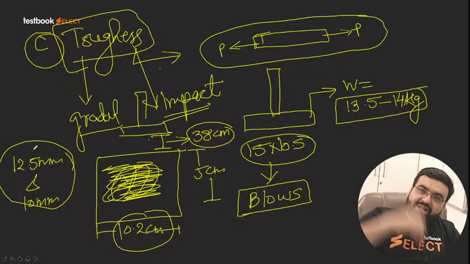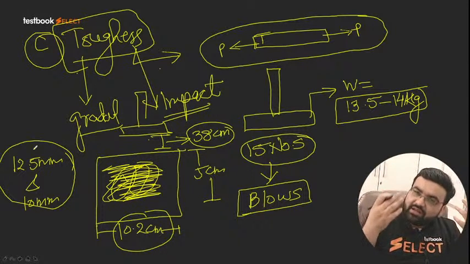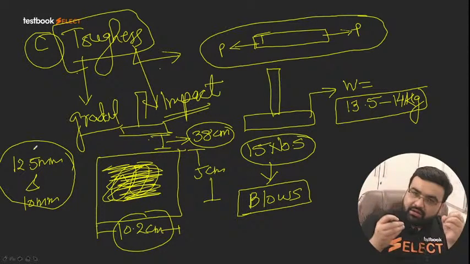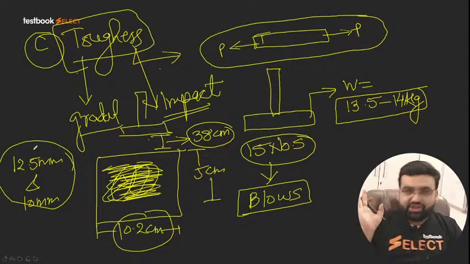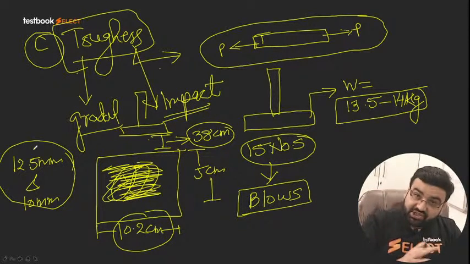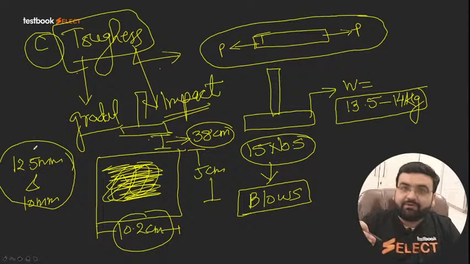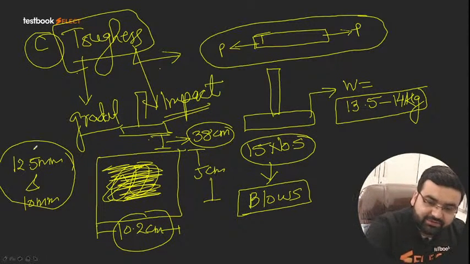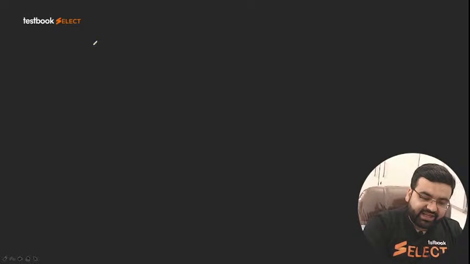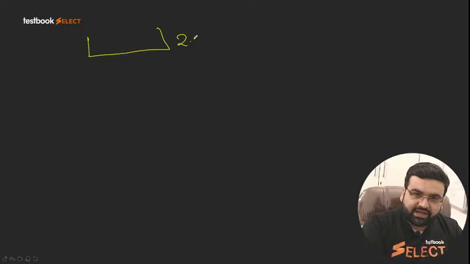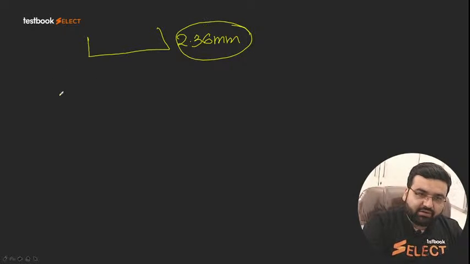What will happen if you are providing the blows? Some aggregates will get failed or will get crushed. Not crushed, the correct word is fracture. Thus some aggregates will get fractured. They will be converted into powdered form, and after this 15 number of blows, we are doing the same thing. We will be passing the aggregates again from the 2.36 mm sieve, and we will be calculating our impact value.